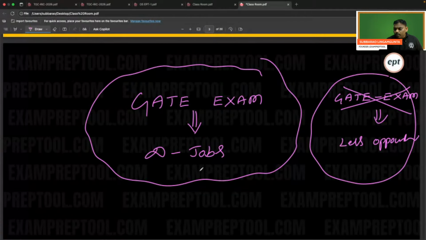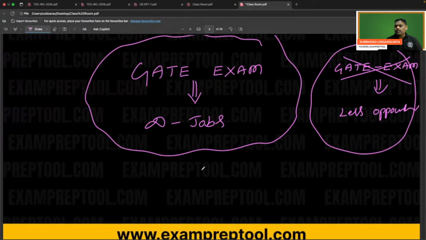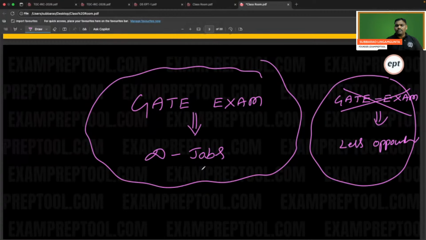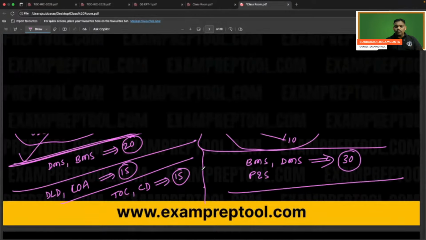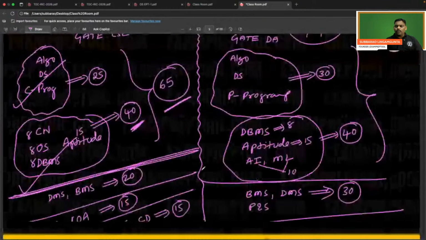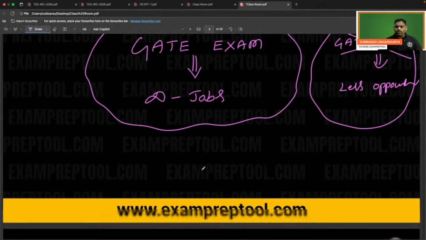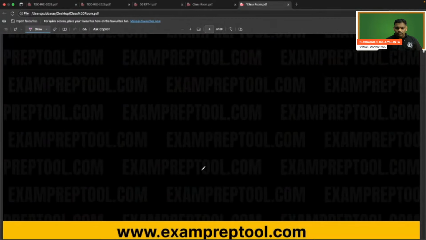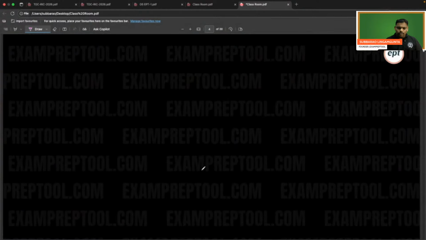You can go for PSU, you can go for software jobs, you can go for higher studies. Many ways it is useful. I think all the things which are required, I said to you. Now let's go to the actual first subject, algorithm. Start now, algorithm.